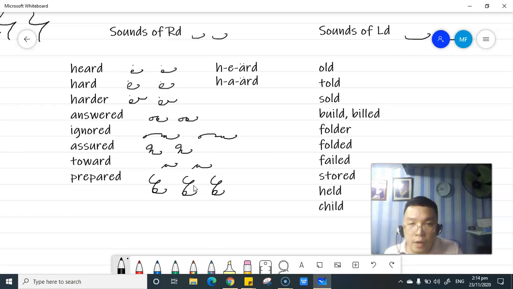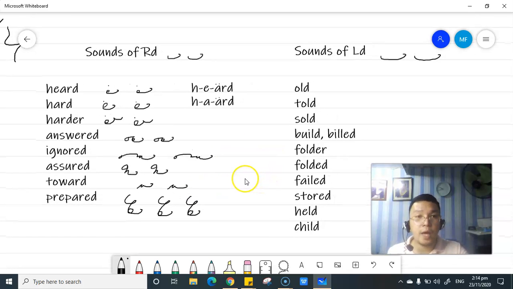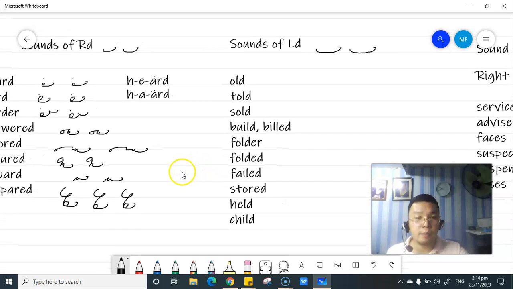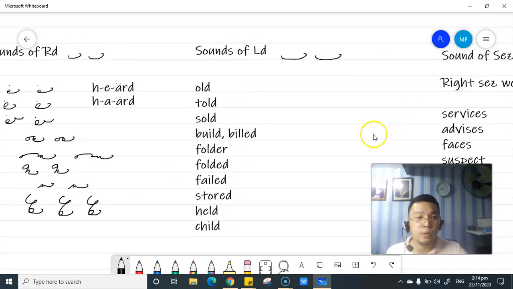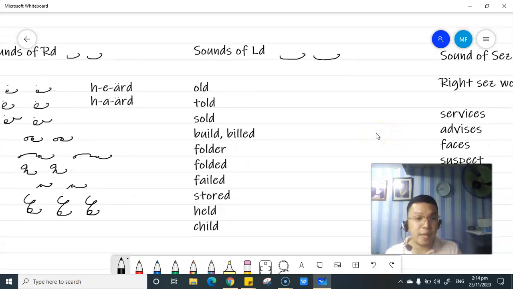P-R-E-P-A for prepared. Okay, are we clear? The sounds of eld, like what I have told you, is represented by the L symbol with a curl upward, or an upward turn at the finish.